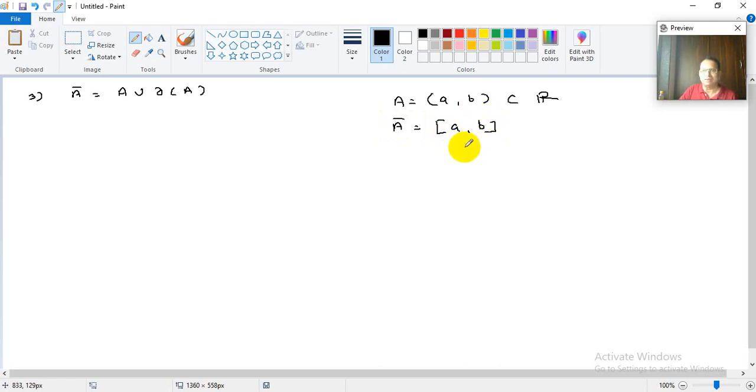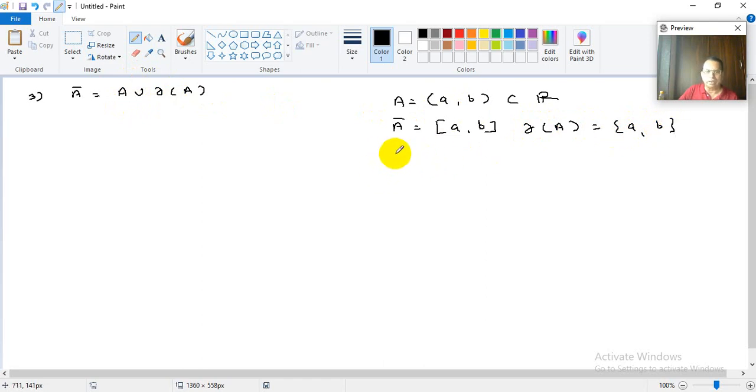Now we should know this concretely. We should know all these things perfectly. Sound knowledge of all these results we must have. Now if A bar is the closed interval [a, b], then here what are we saying? A bar is A union boundary of A. What is the boundary of the open interval (a, b)? You know, the boundary of the open interval (a, b) is nothing but the doubleton set {a, b}.